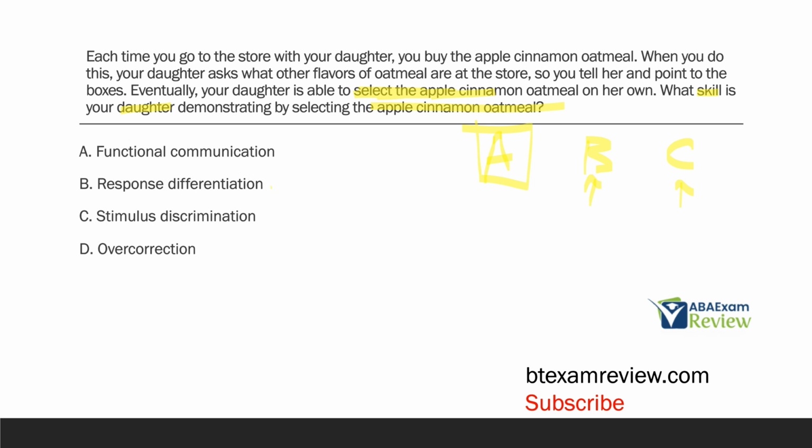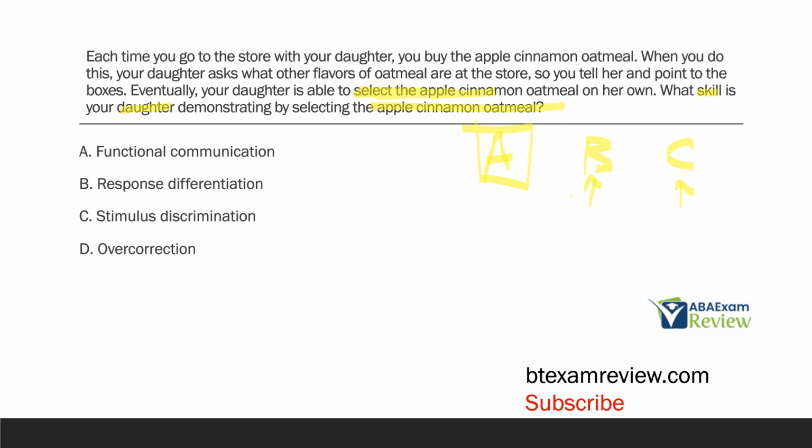B, response differentiation. With response differentiation, that is related to what responses are occurring. So pointing versus waving is differentiation of responses. What we're dealing with here is selecting a certain stimulus out of a group of stimuli. And when we're able to do that, that means we're discriminating between the different stimuli.